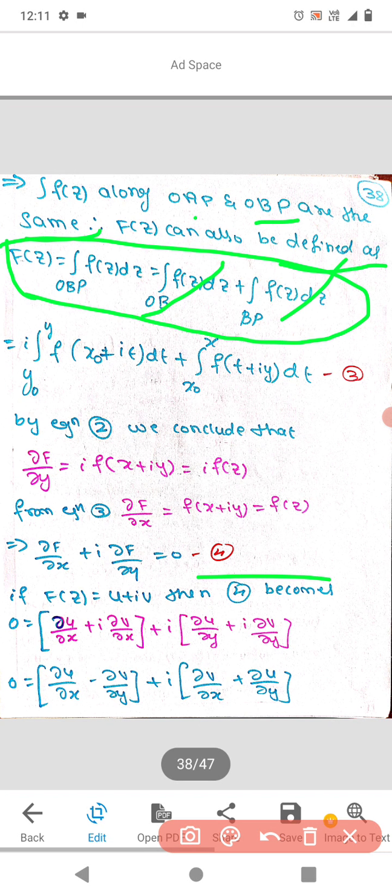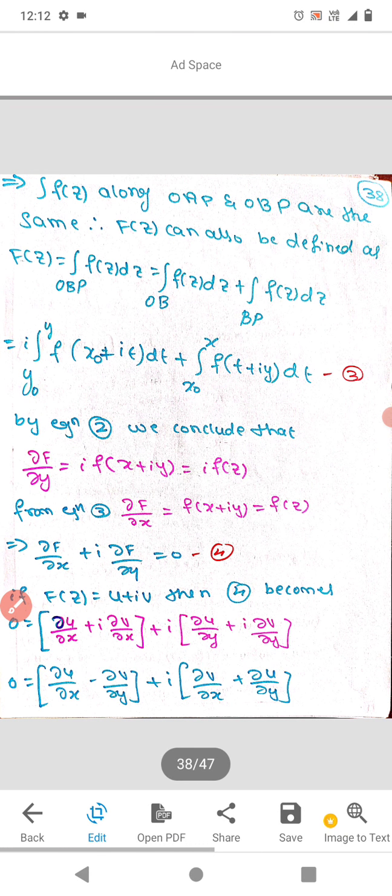Similarly, this equals i times the integral from y naught to y of f of x naught plus i t dt, plus the integral from x naught to x of f of t plus i y dt. This is equation 3. For this integral take z equal to x naught plus i t.